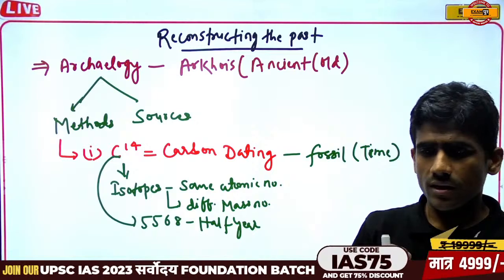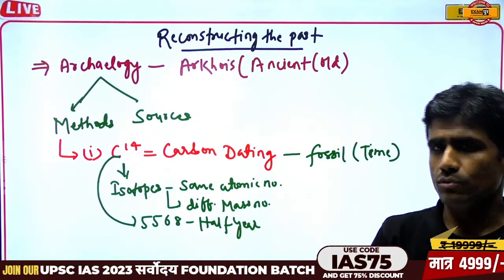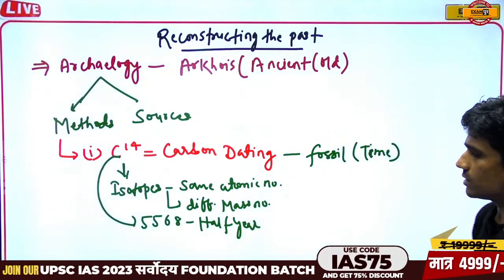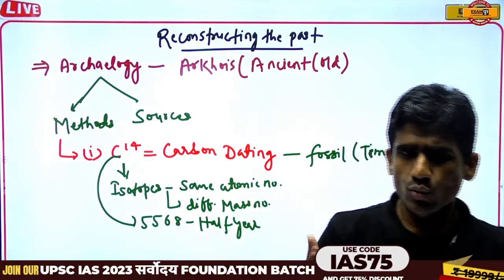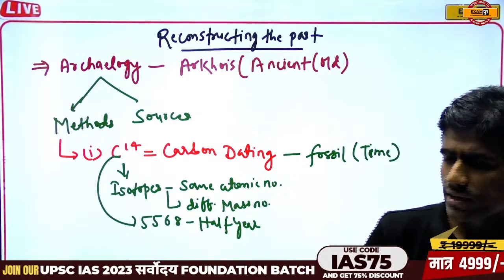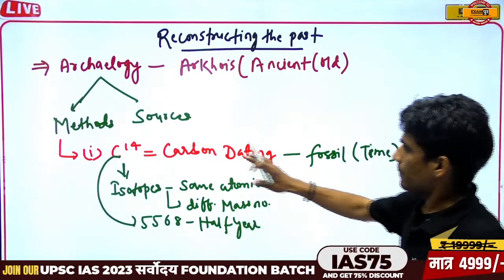So DNA studies, anthropology, and C14 are methods in archaeology by which we trace the time period of the fossils, or the time period of archaeological evidences or seals and tools. So this is the methods part.